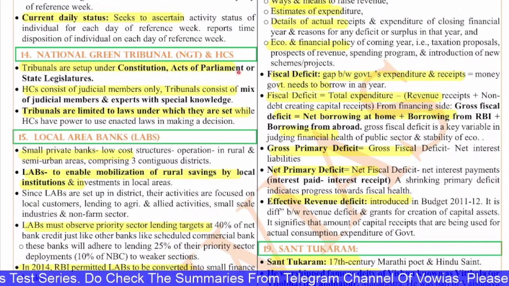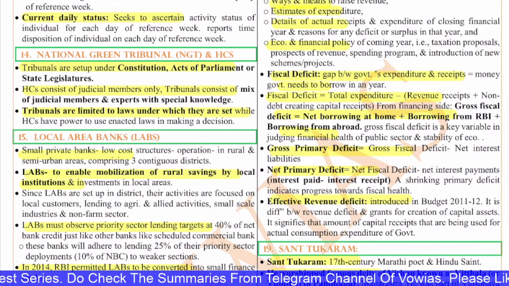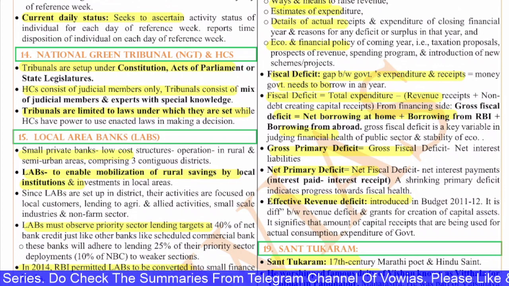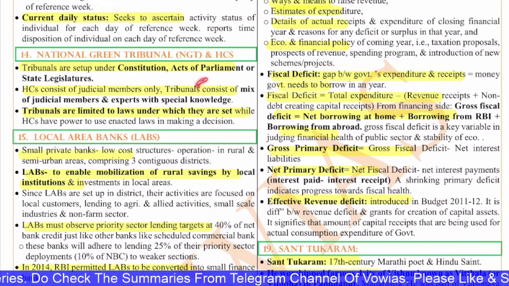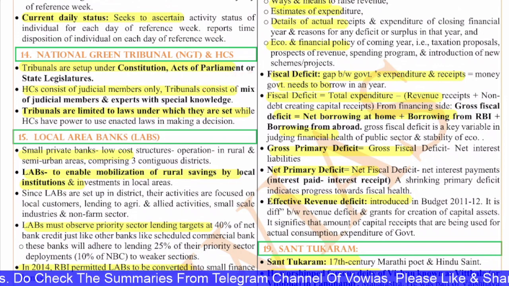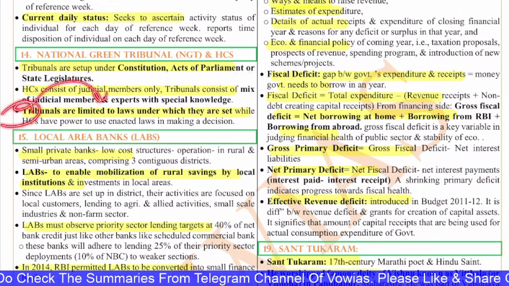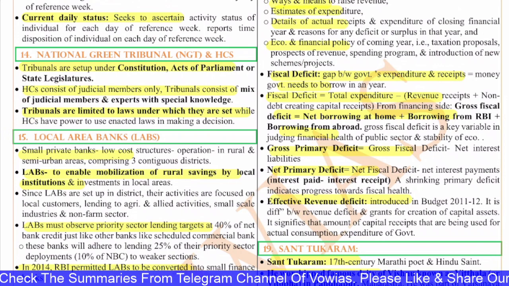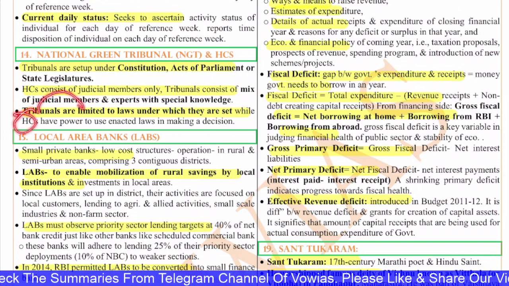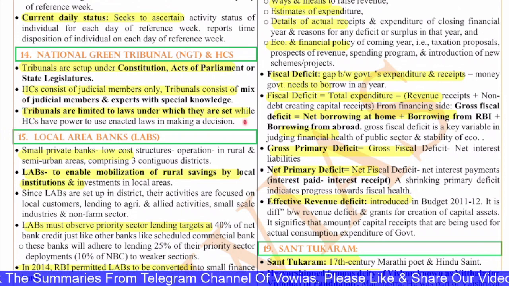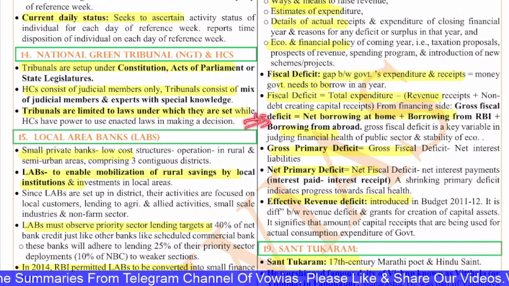The judiciary alone cannot understand all the nuances of environmental matters or any other fields, because we have these tribunals for environment, administration and all. The tribunals are limited to the laws under which they are set, while the High Courts have the power to use enacted laws in making a decision. So the High Court has broader powers compared to these tribunals.